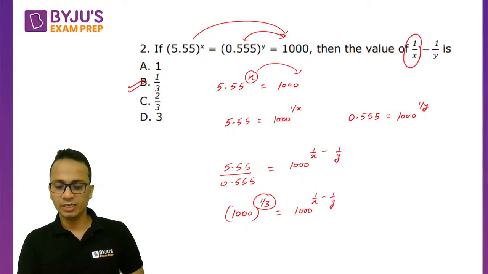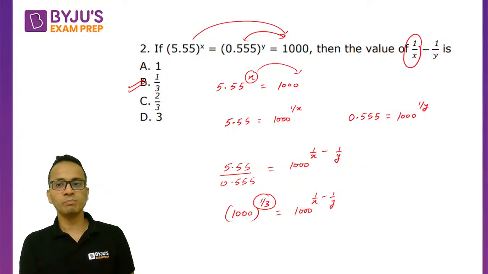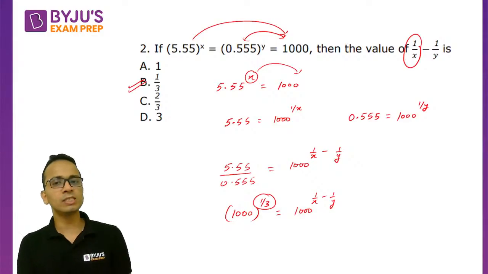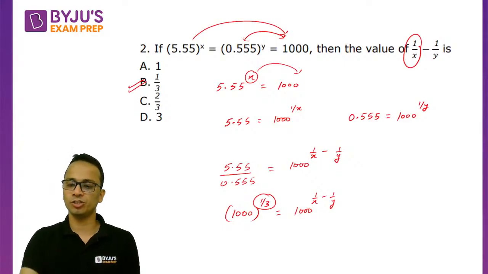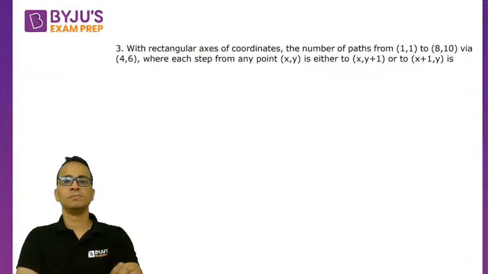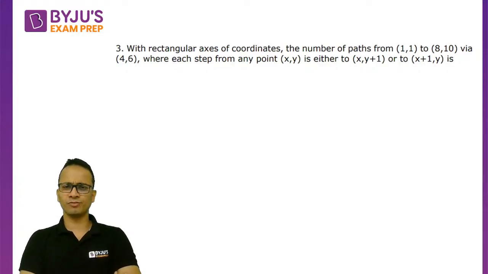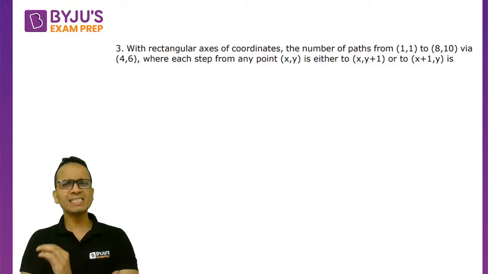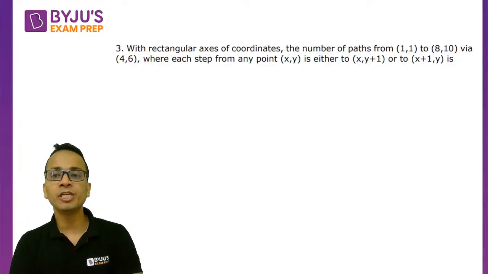I hope I am clear with this. Okay, so simple. What I did was I took the steps according to the requirement of the question. Let's move on to question number 3. Now question number 3, at first look, it looks like a question of coordinate geometry, but it is certainly not a question of coordinate geometry. It is the question of permutation and combination.